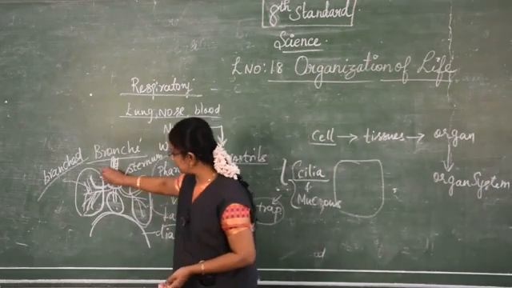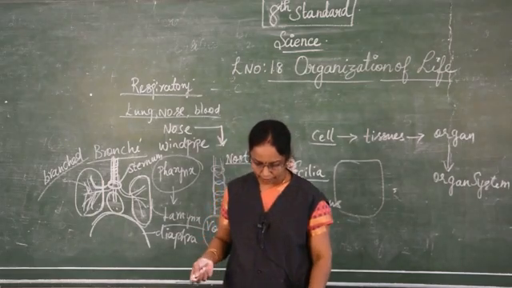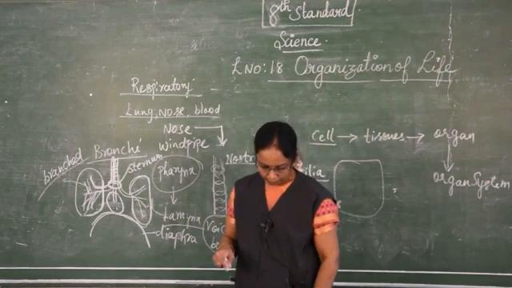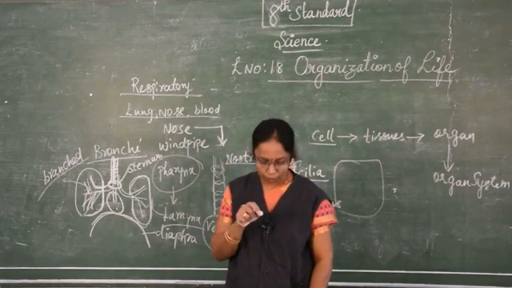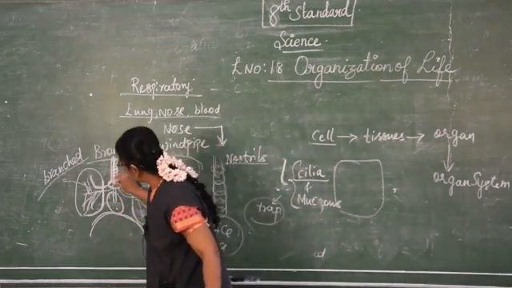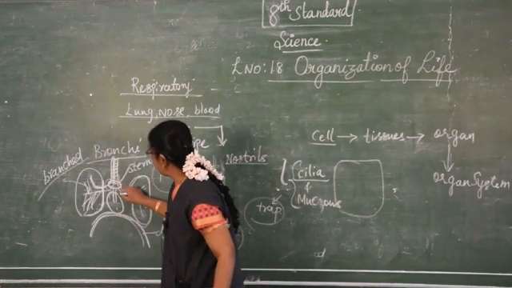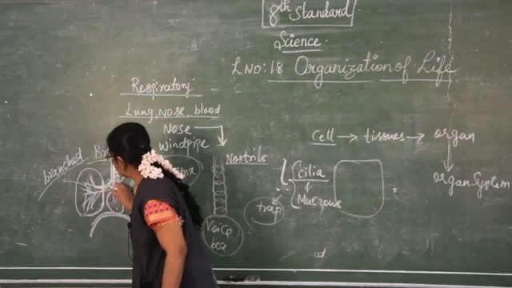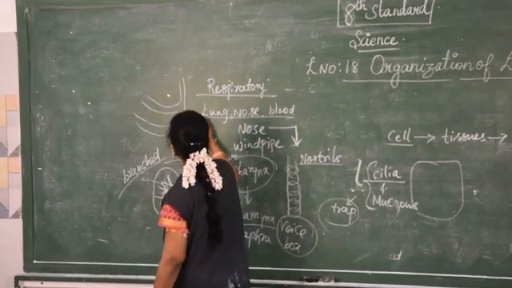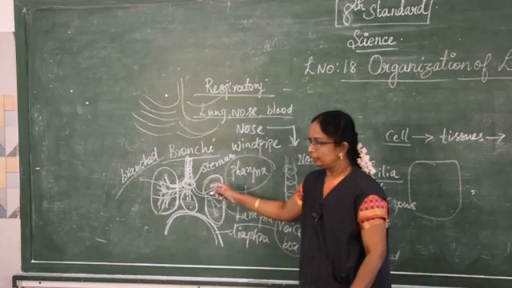When we talk about the structure of the lungs, it is spongy and elastic in nature. It allows the exchange of the gases in them. They are divided into two. The thoracic cavity is dorsal, the diaphragm is ventral, and at the sides the rib cages are there. Rib cages mean like this. These are the rib cages. This is the rib cage, which is found near the lungs.